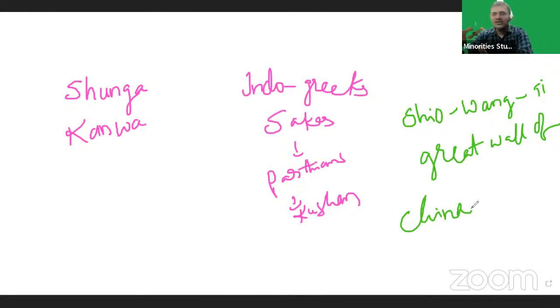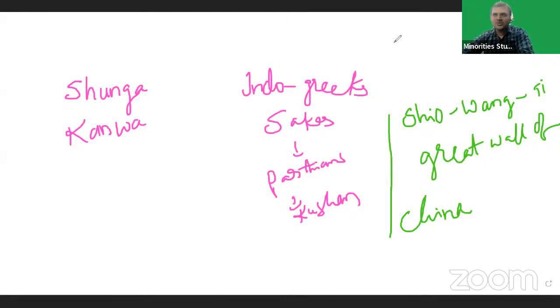That's why they lost their territory. They came back to India and settled in Indian territories. They started ruling Indian areas. That is one of the important reasons.